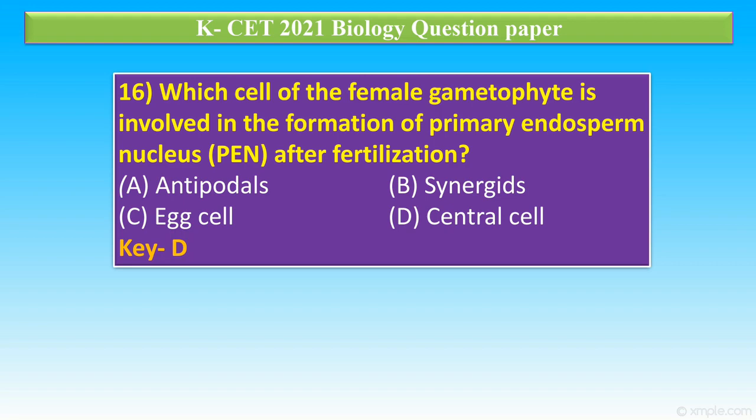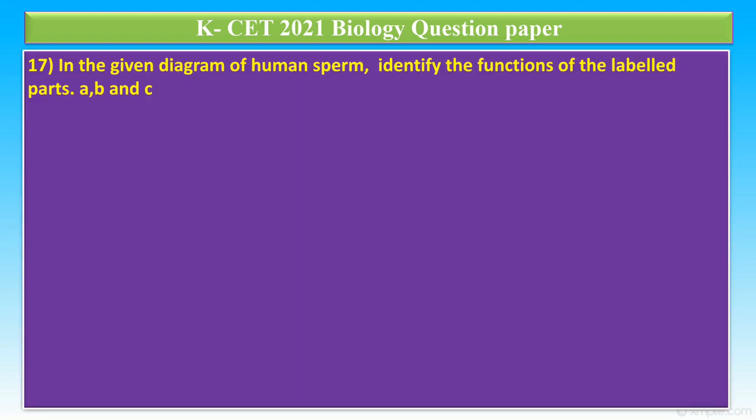So during fertilization, the triple fusion results in the formation of the primary endosperm nucleus. It is present in the central cell. Then it becomes the endosperm further.